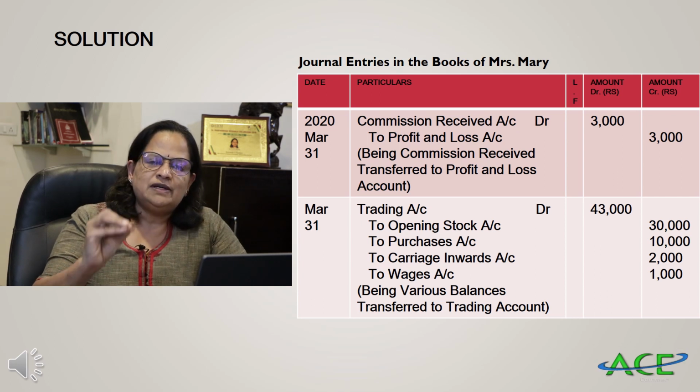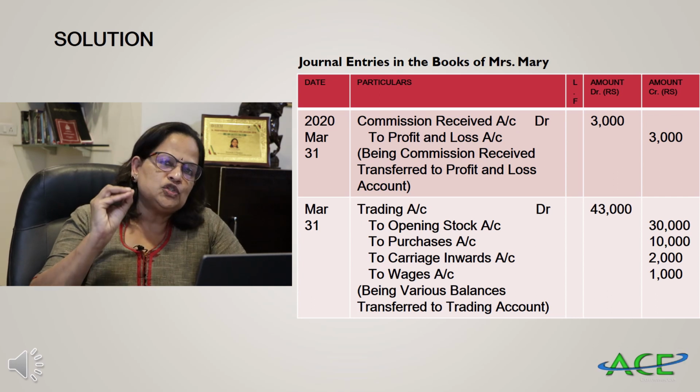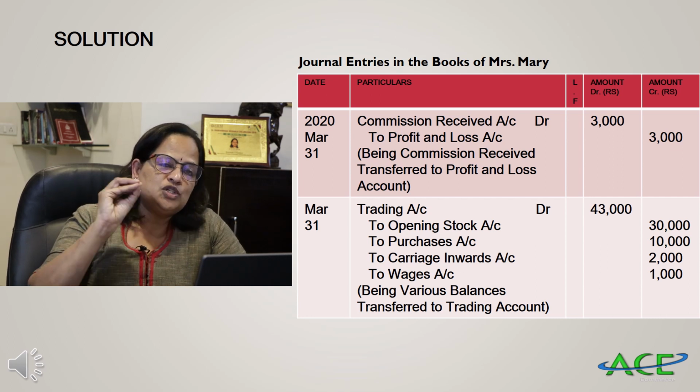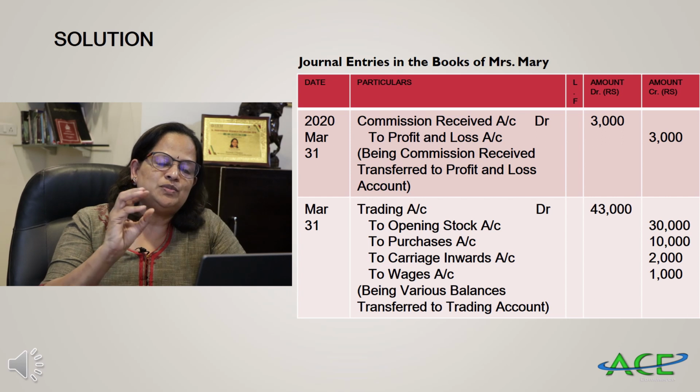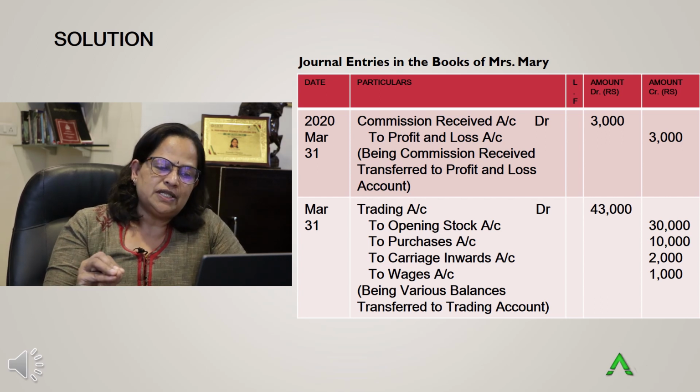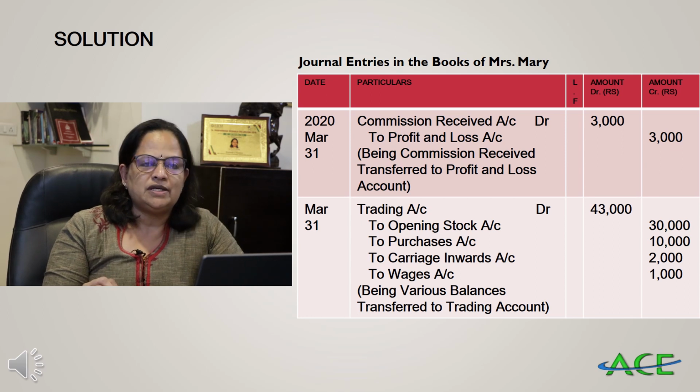See, when we were doing the journal entry also, I made it very clear, commission received and commission paid are to be mentioned as separate entries because there are different treatments. So that is commission received account 3,000 to profit and loss account 3,000.